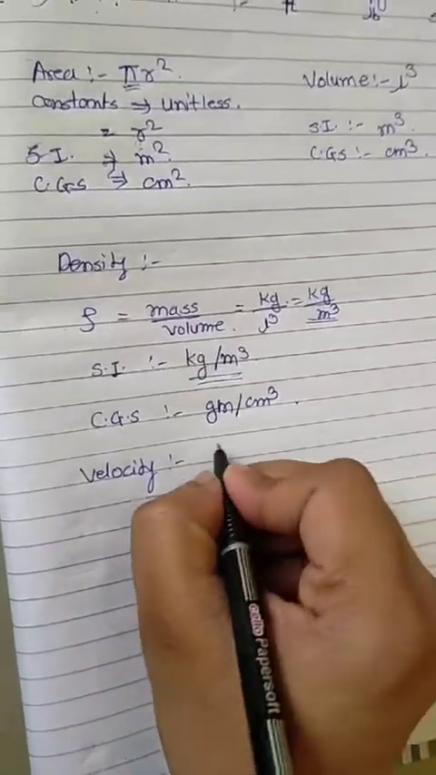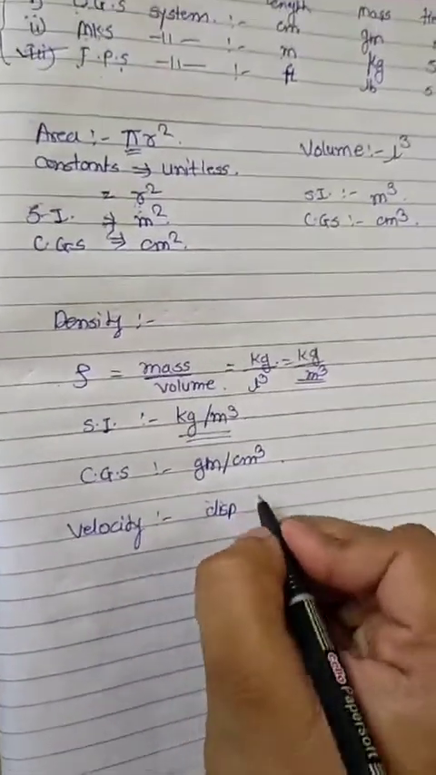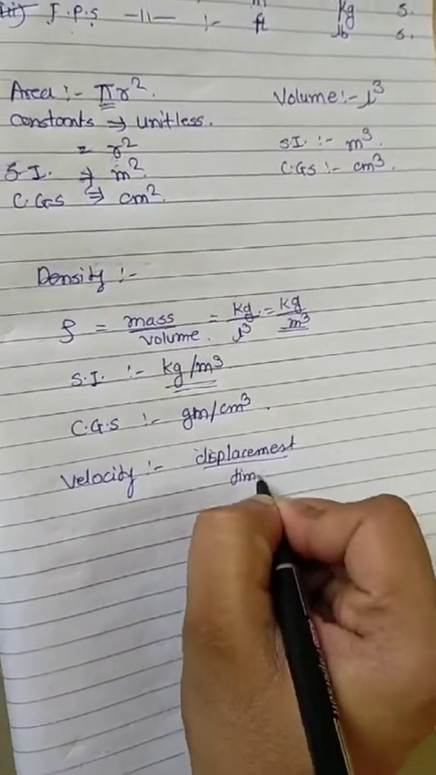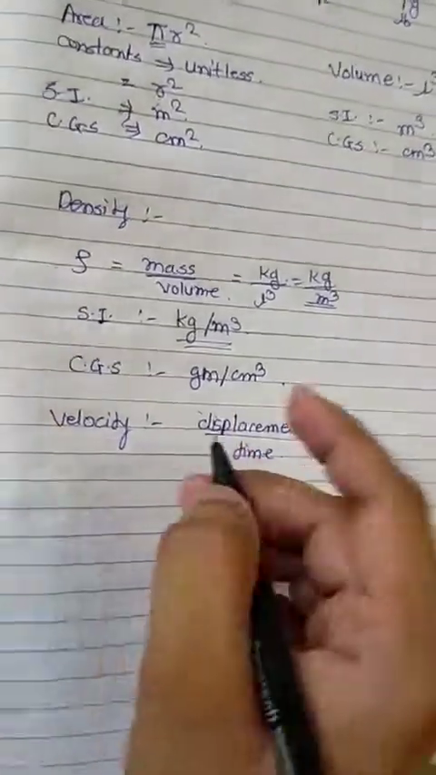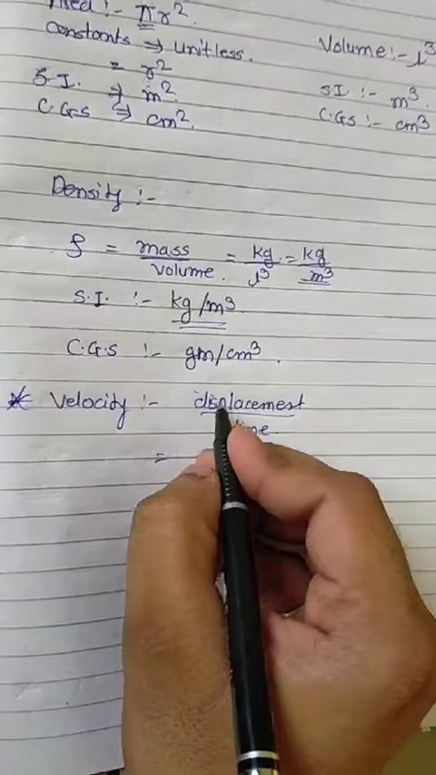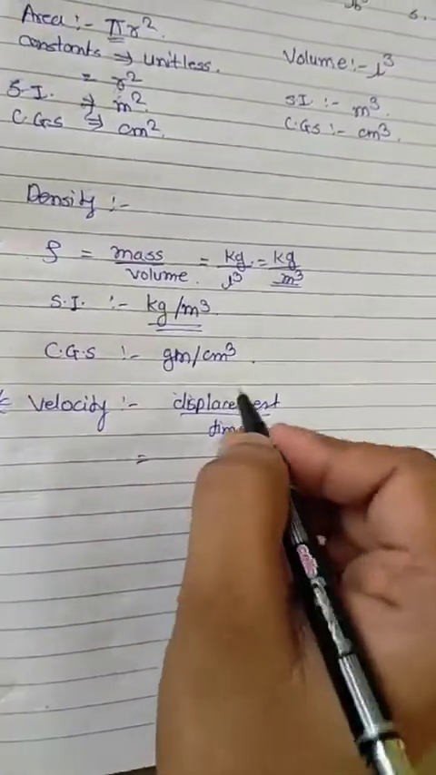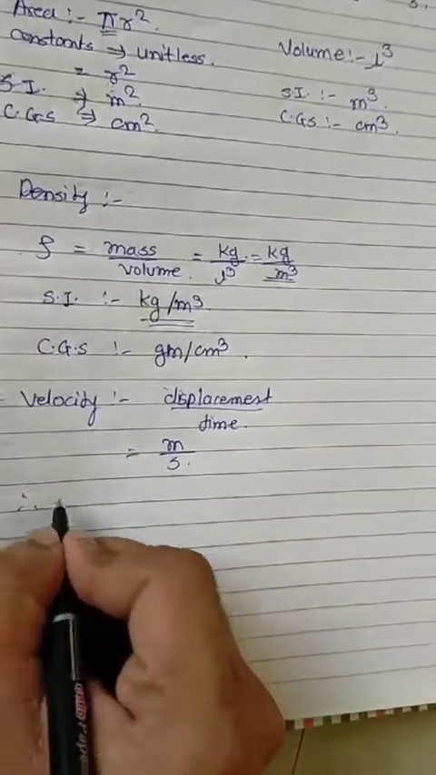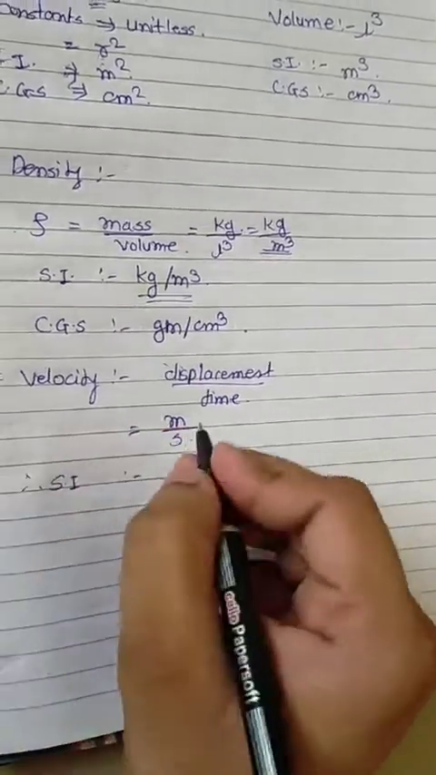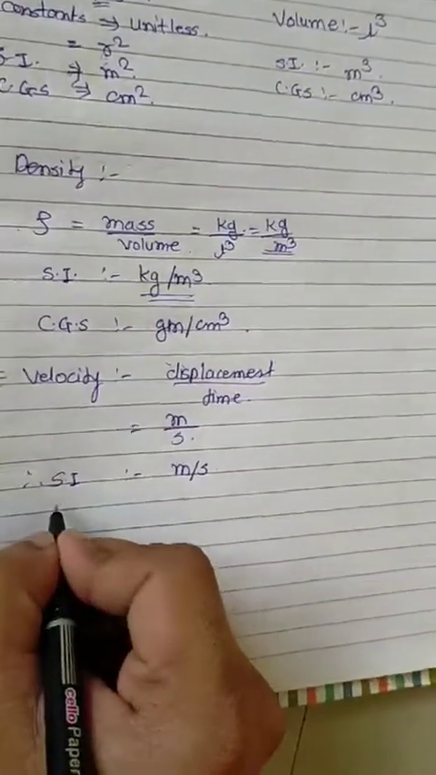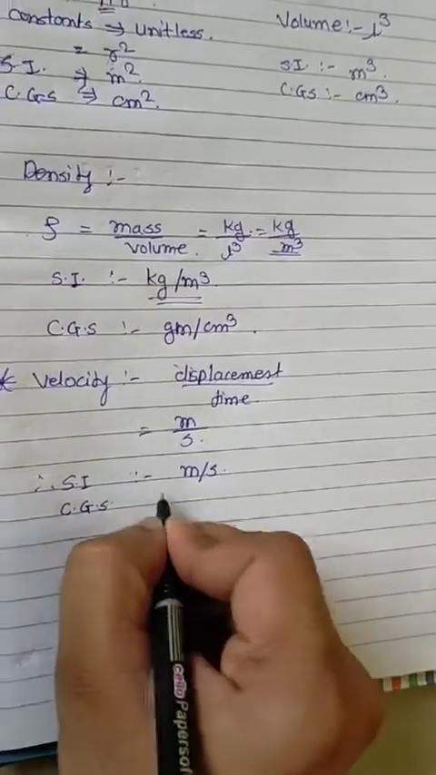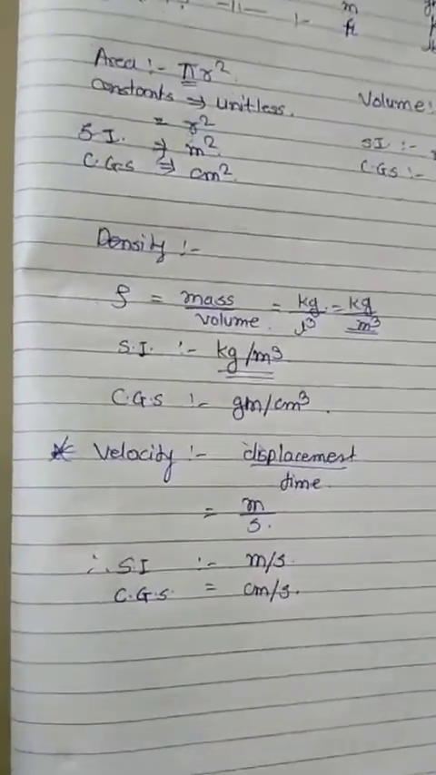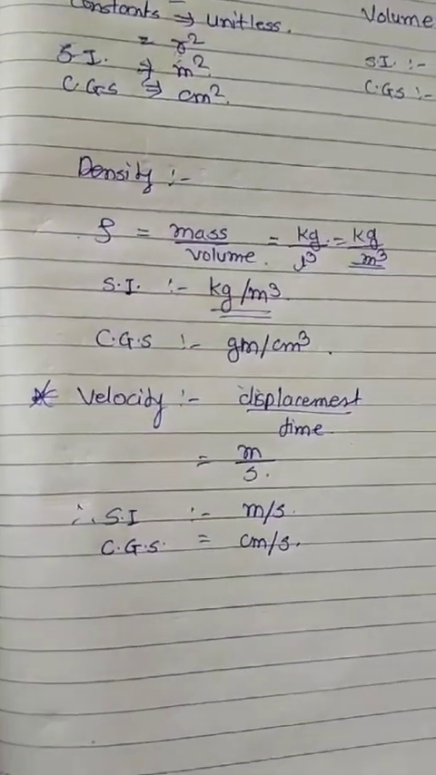Now another example, velocity. Velocity means displacement upon time. Displacement is a length. In the SI system, displacement is measured in meter and time in second, therefore the SI unit of velocity is meter per second. In the CGS system, meter is converted into centimeter and second remains as it is, therefore the CGS unit is centimeter per second.